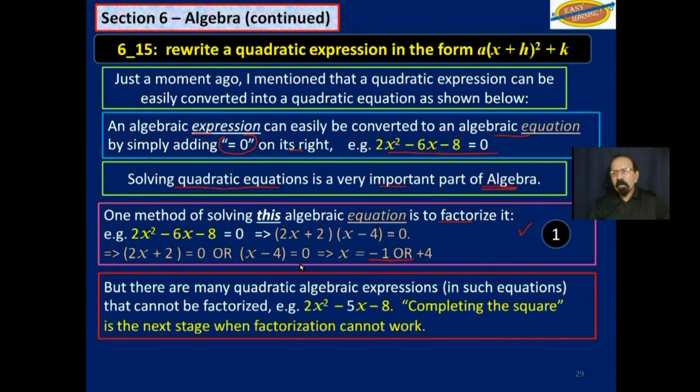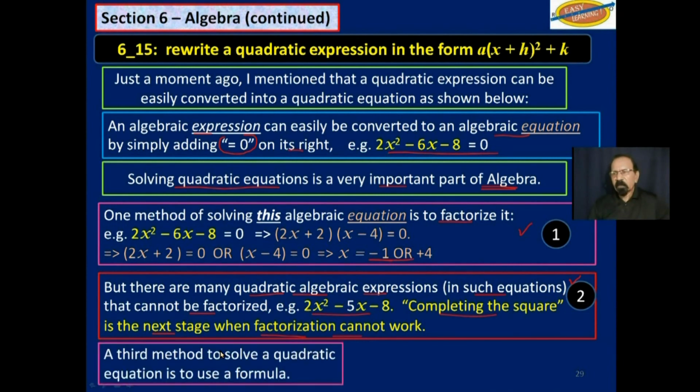But there are many quadratic algebraic expressions in such equations that cannot be factorized, as I mentioned not so long ago, like this one. When that happens, completing the square is the next stage when factorization cannot work. So this is the second method of solving a quadratic equation.